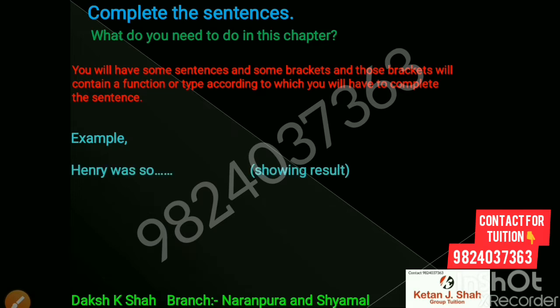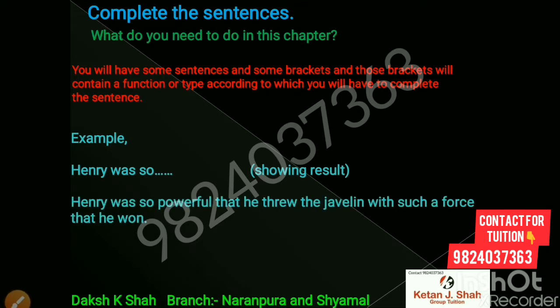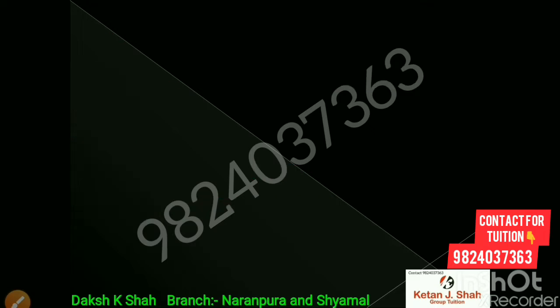Example: Henry was so, showing result. So we have to write an answer which will show result according to this sentence. So the answer is: Henry was so powerful that he threw the javelin with such a force that he won. Winning is the result here. But you can also write any other sentence. Like we studied the identification of functions, there could be more than one answer in this chapter also.